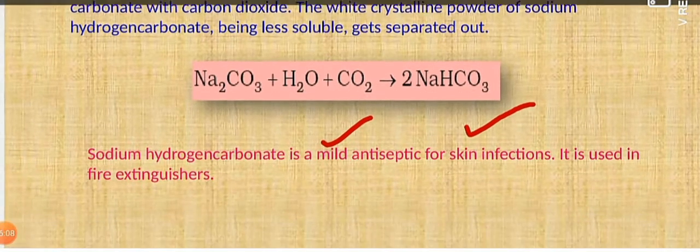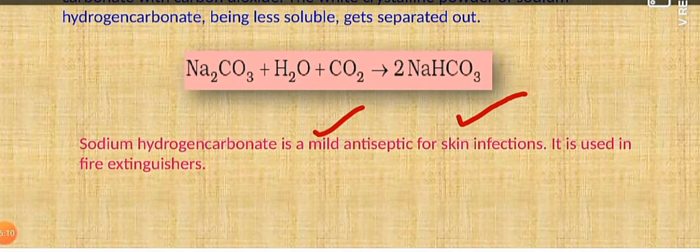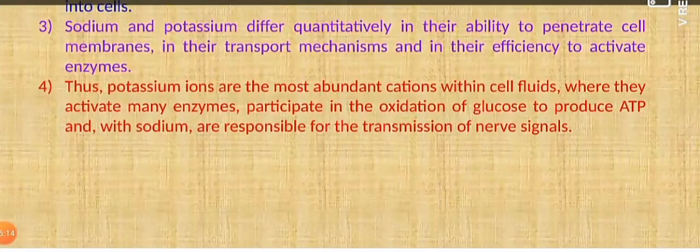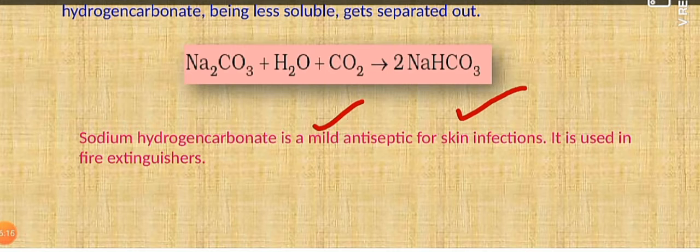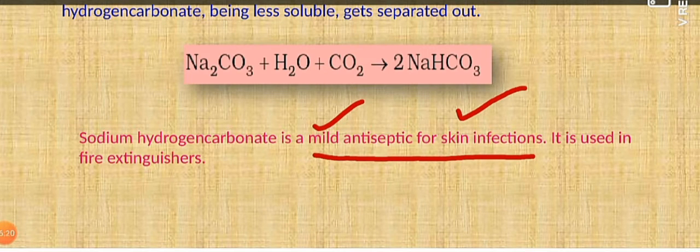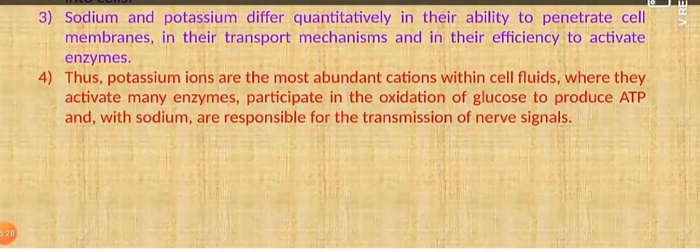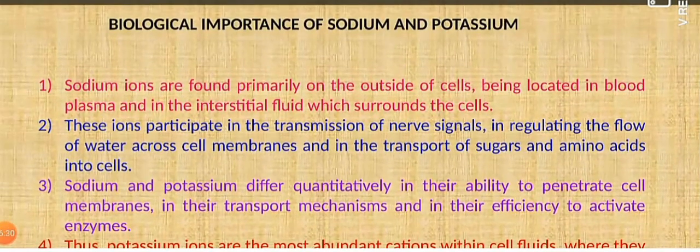Some very important uses of sodium hydrogen carbonate: it can be used as a mild antiseptic. For the prevention of skin infections, we use sodium hydrogen carbonate. In addition, sodium hydrogen carbonate is used in fire extinguishers. Now that is all about the compounds of alkali metals.